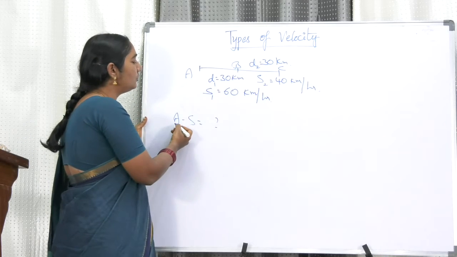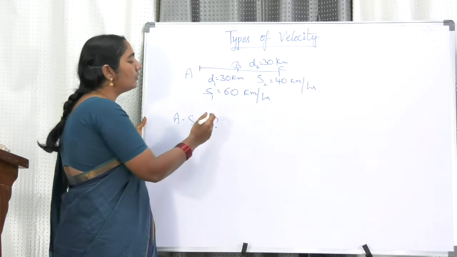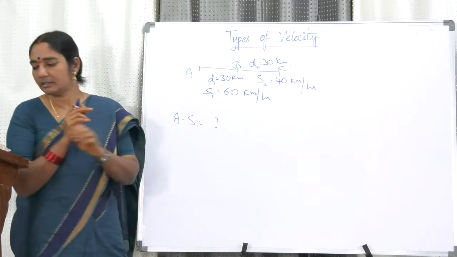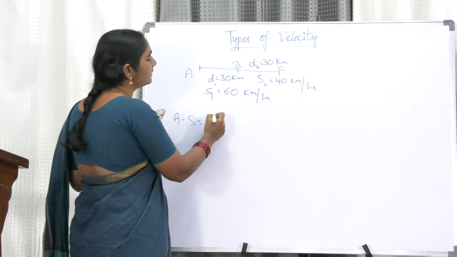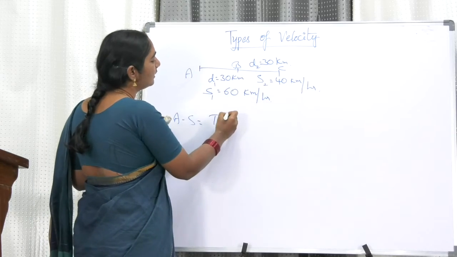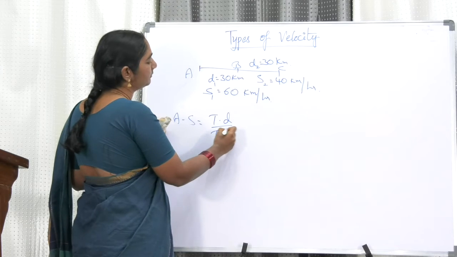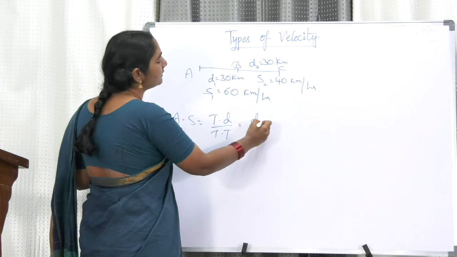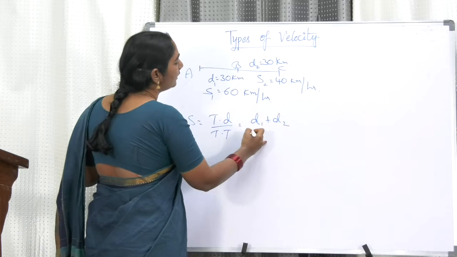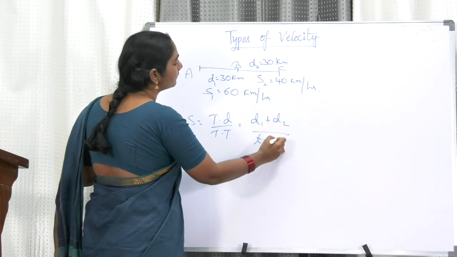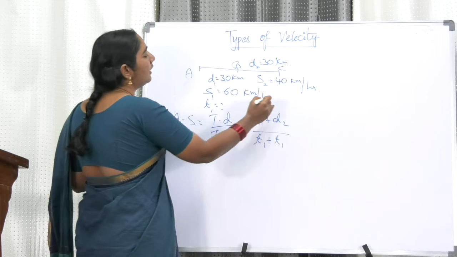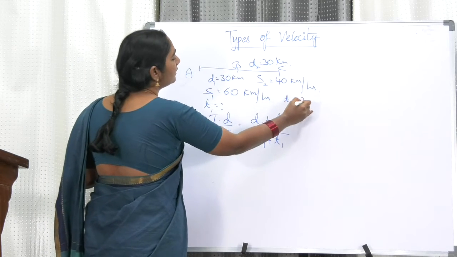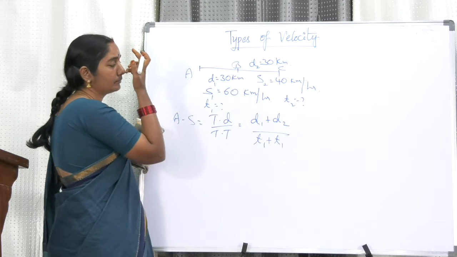Okay. So the average speed is nothing but total distance by total time. Already we have seen it is the total distance divided by the total time. Now total distance is d1 plus d2 and the total time is t1 plus t2. Time in the first case let it be t1 and time in the second case let it be t2. We don't know, we have to find out.